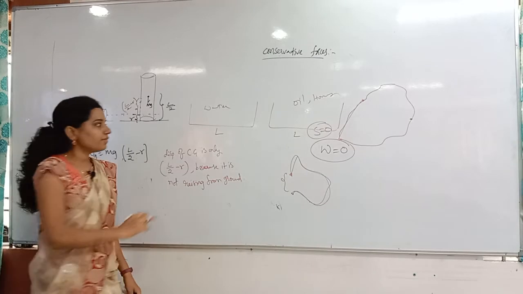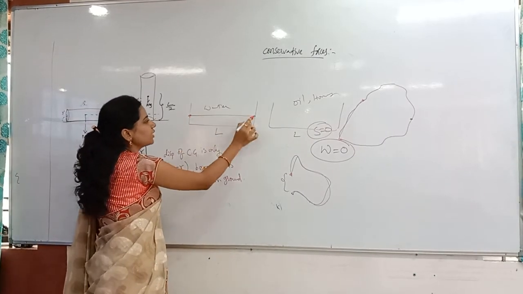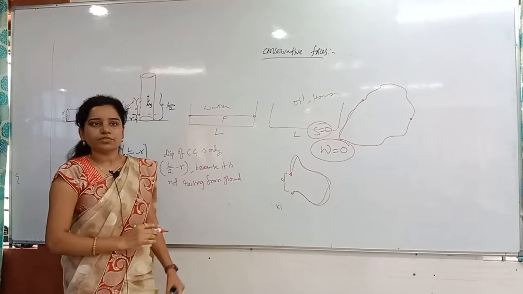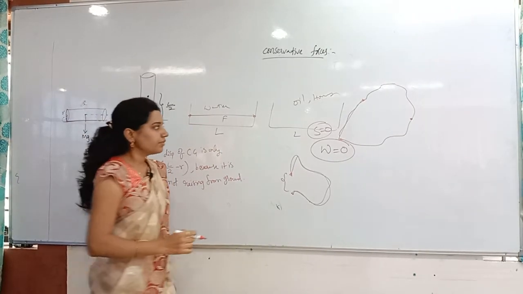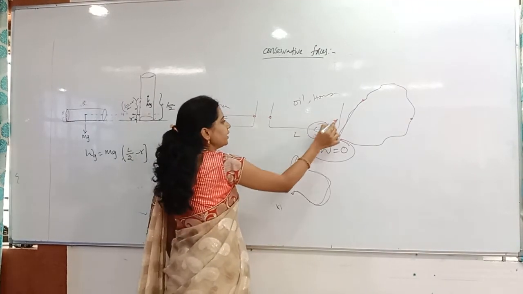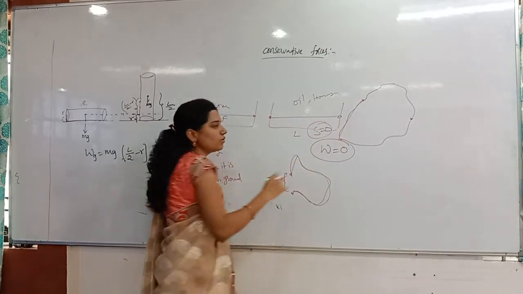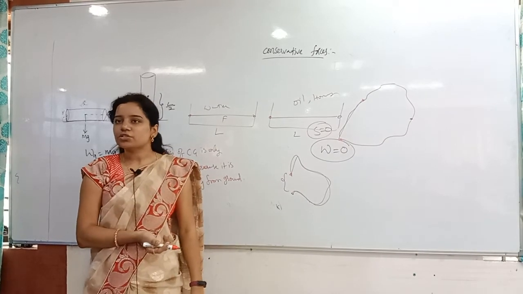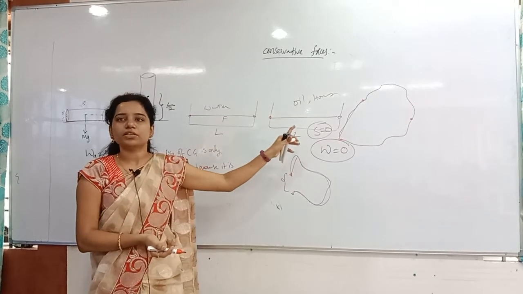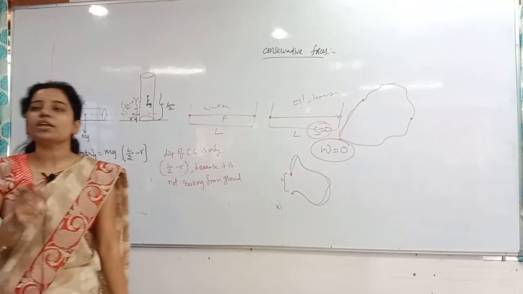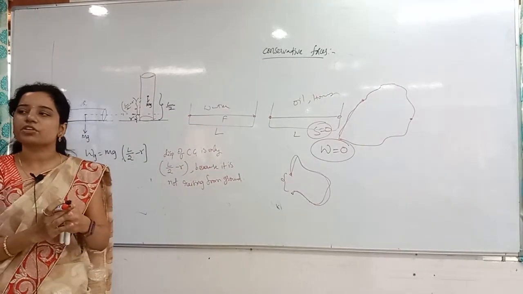Whenever you are moving from one end to another end, the force required is F, and you have to maintain the same velocity. Now you have to move from here to here, you will require more force. So it is depending on the path. So those forces are what we call non-conservative forces.